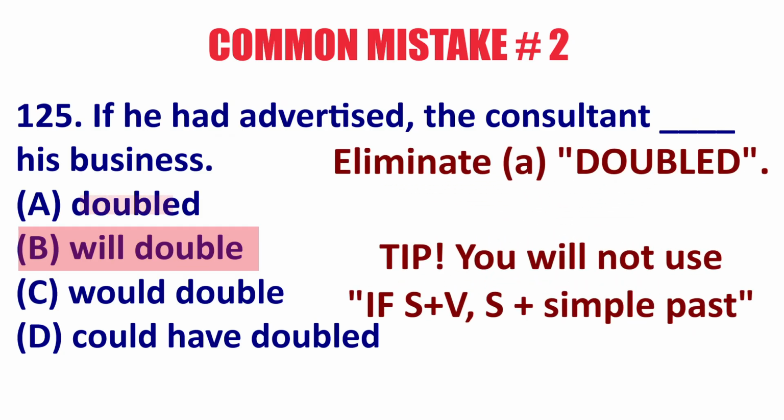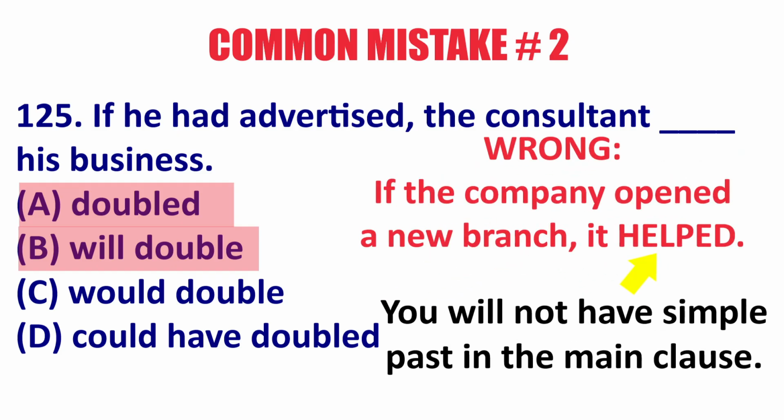Next, we can immediately eliminate A, doubled. You will not use if subject verb, subject plus simple past, or subject plus simple past if subject verb. Here's an example. If the company opened a new branch, it helped.